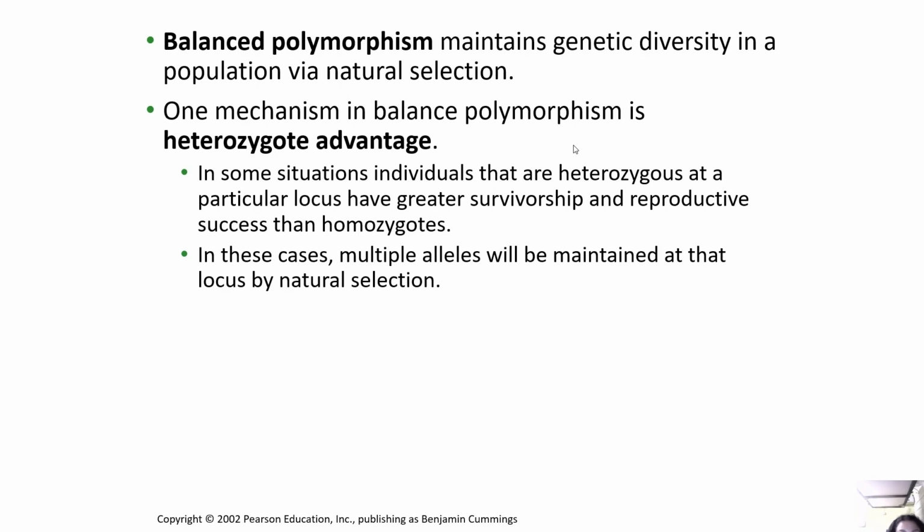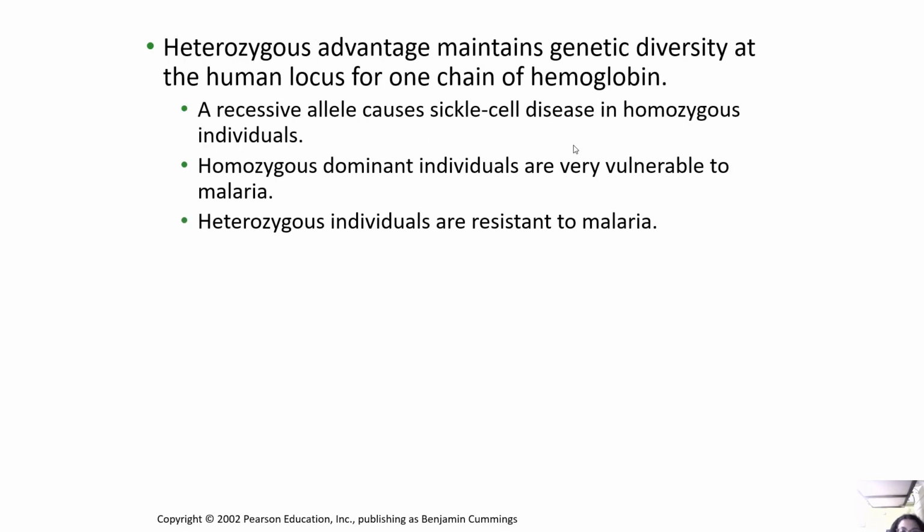If you talk about balanced polymorphism, it maintains genetic diversity in a population by natural selection. One mechanism in balanced polymorphism is heterozygote advantage. In some situations, individuals that are heterozygous at a particular locus have greater survivorship and reproductive success than homozygotes. And in these cases, multiple alleles will be maintained at that locus by natural selection. Heterozygous advantage maintains genetic diversity at the human locus for one chain of hemoglobin. A recessive allele causes sickle cell disease in homozygous individuals. Homozygous dominant individuals are very vulnerable to malaria. Heterozygous individuals are resistant to malaria, right?